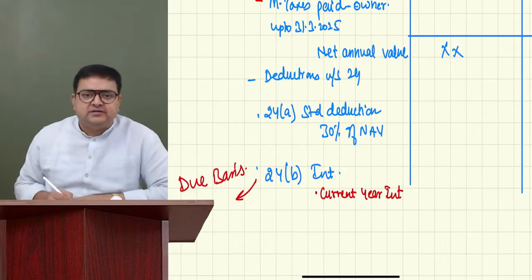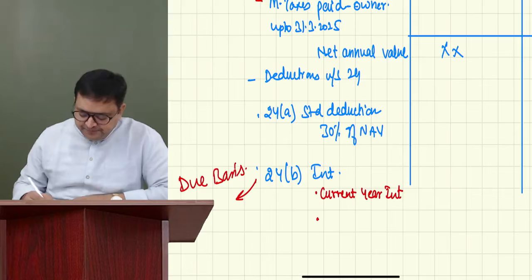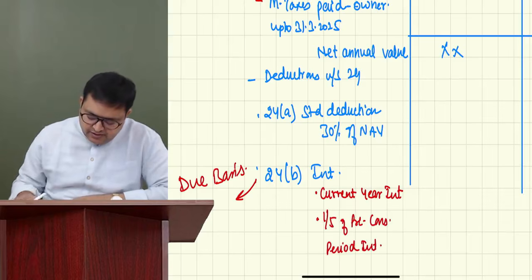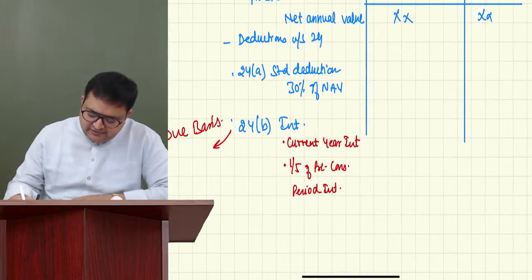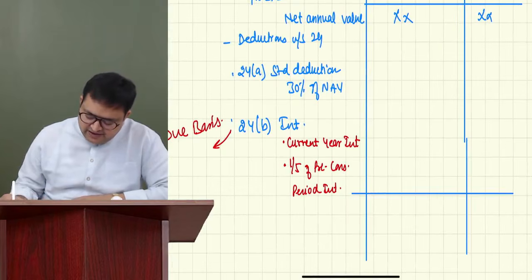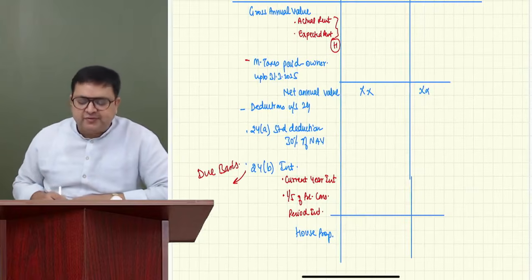One is current year interest. Second is, if you are in the first 5 years of completion, then 1/5 of pre-construction period interest also. And this is your house property income.